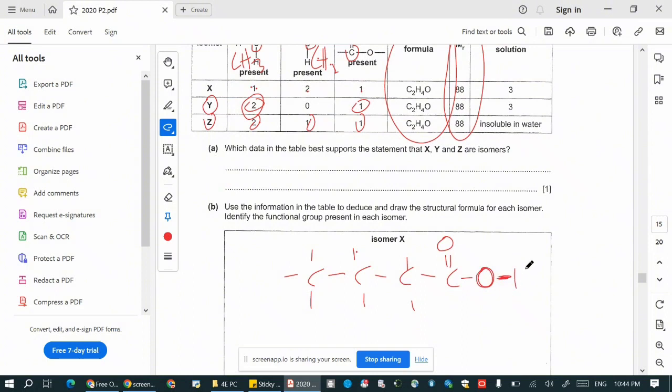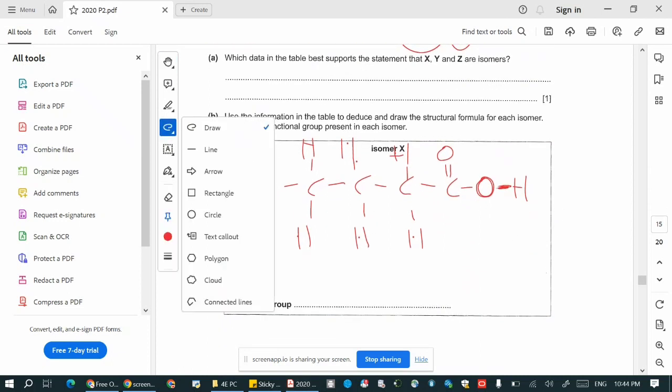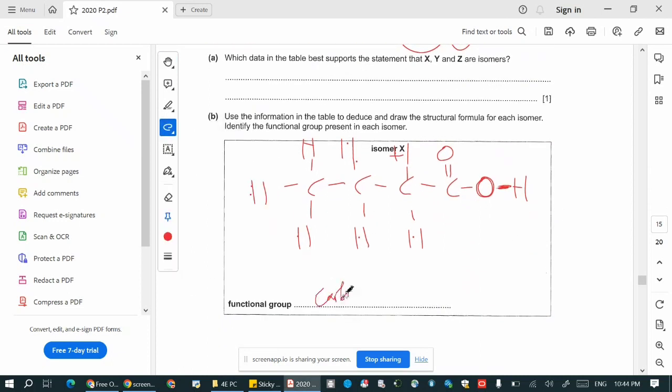One more line here, and this one is a hydrogen, because COOH is a carboxyl group. So this is isomer X, and the functional group is the carboxyl group, COOH.